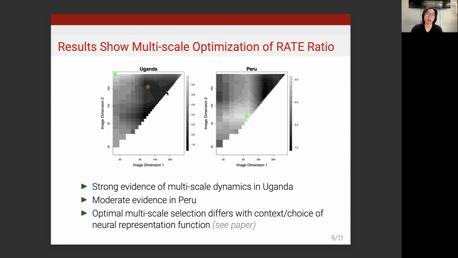But we see, for example, in Uganda here, the whiter and the higher, the better, since it's the rate ratio that measures the amount of heterogeneity that our model detects. The best performing rate ratio estimate in Uganda comes from combining an image of a very small dimension with an image of a very large dimension. Whilst in Peru, it requires two medium-sized images of slightly different scales.